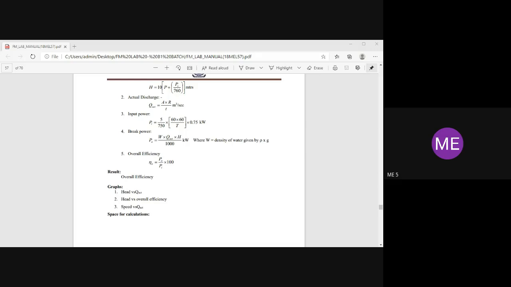Any doubts in this lab? Okay, centrifugal pump. Now we are doing the fluid machinery part; fluid mechanics part is over. Whatever individual experiments you have done were all related to fluid mechanics. Now onwards we are doing the fluid machinery part. In this part, we are going to conduct experiments on centrifugal pump, reciprocating pump, air blower, air compressor, and 3 turbines: Pelton wheel, Kaplan turbine, and Francis turbine.